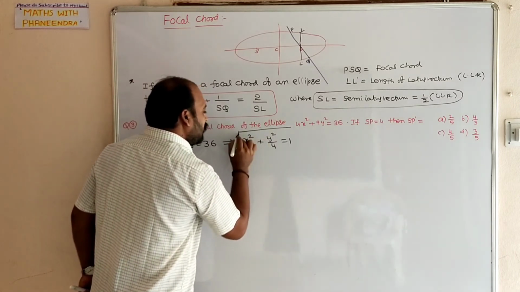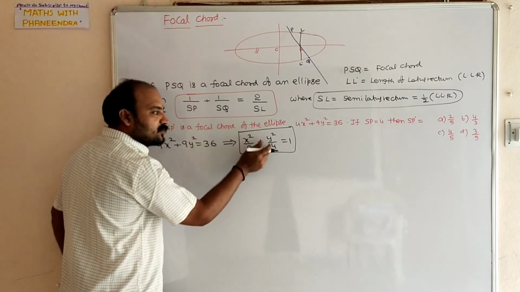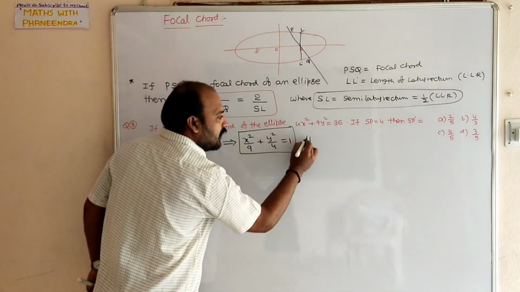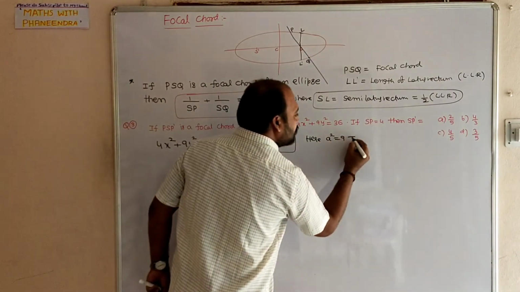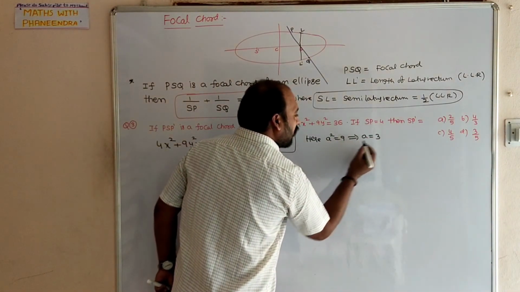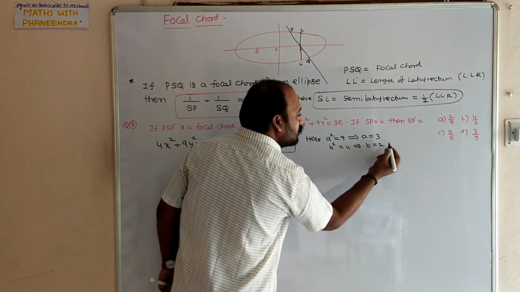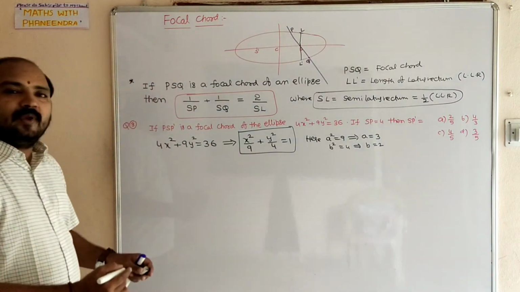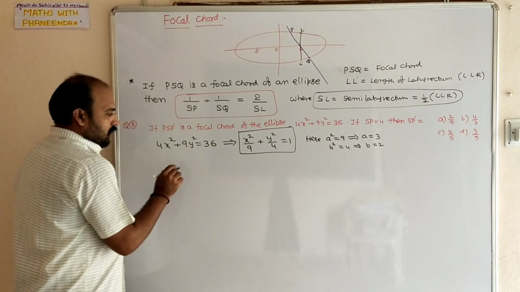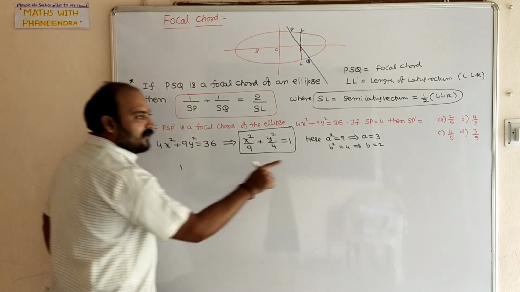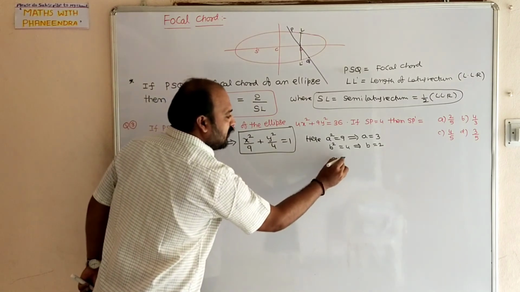This equation you have to compare with standard form, x square by a square plus y square by b square equal to 1. Here a square equal to 9, that implies A is equal to 3, B square equal to 4, that implies B is equal to 2. A value 3, B value 2. After that, here we decided that A is greater than B clearly.